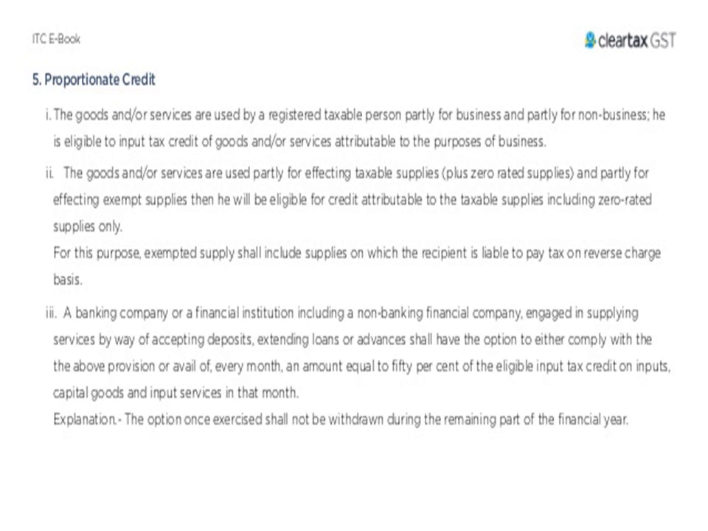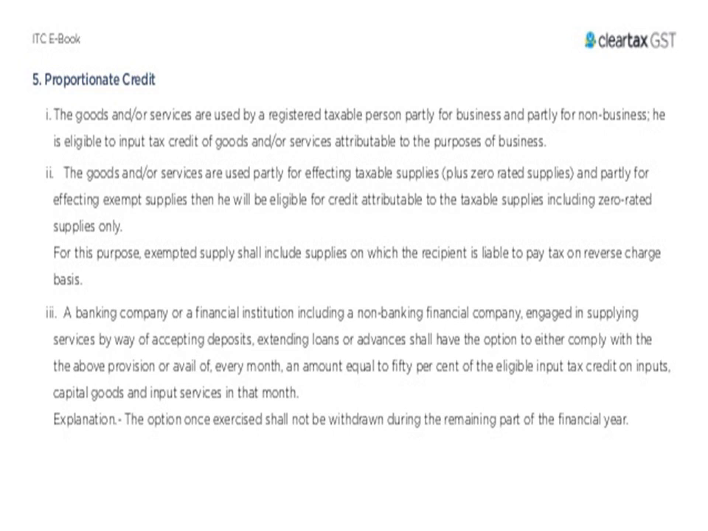The proportionate credits. The goods and services are used by the registered taxable person partly for the business as well as for non-business purposes. He is eligible for input tax credit of goods and services that are for the purpose of business. The goods or services are to be used partly for effecting taxable supplies, that is plus zero-rated supplies, and partly for effecting exempt supplies. Then he will be eligible for credit attributable to the taxable supplies, including zero-rated supply. For this purpose, exempted supplies shall include supplies on which the recipient is liable to pay tax on a reverse charge basis.